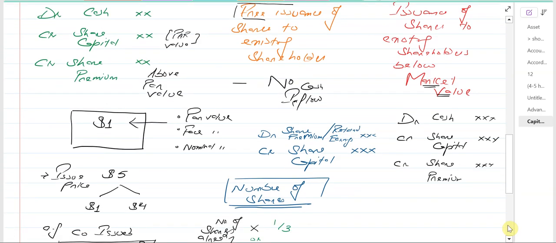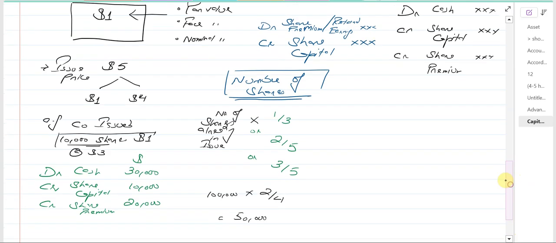In the exam, you can have a mixed question where first they say the company has issued shares at full market price: debit cash, credit share capital, credit share premium. Then they say the company has issued shares as a bonus issue. Then you know there will be no cash inflow, just debit share premium, credit share capital. But the formula remains the same for the rights issue as well.